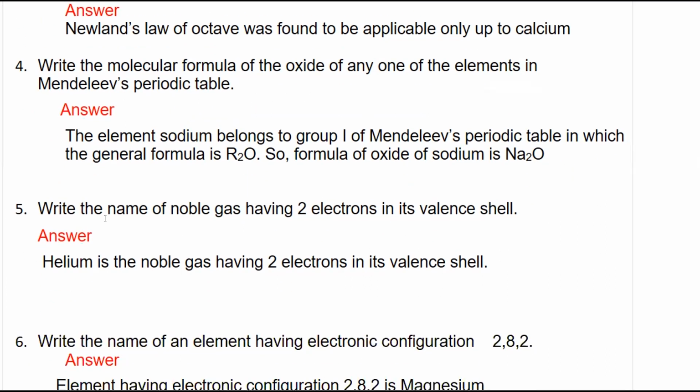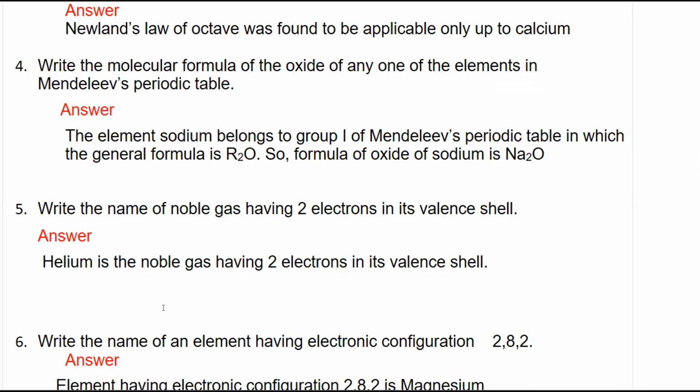Next question is, write the name of the noble gas having 2 electrons in its valence shell. We know that the element having 2 electrons in its valence shell, which belongs to the noble gases, is helium. Helium's atomic number is 2. So it contains 2 electrons in the outermost shell.